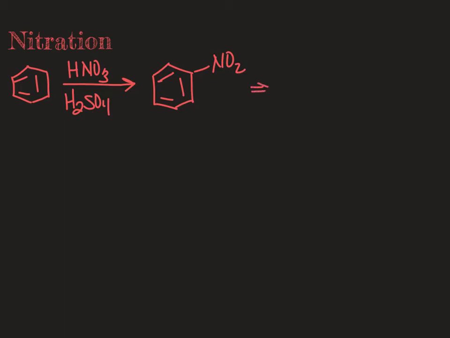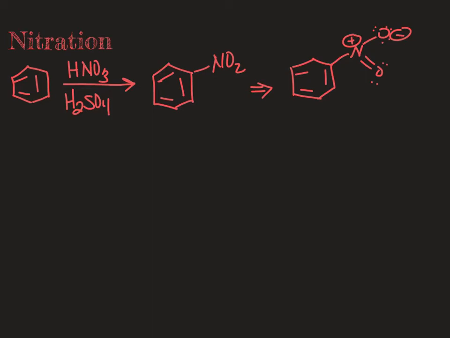Whenever we're doing these, it's good to know what the structure of these groups actually looks like in case it can bring in more resonant structures. The nitro group looks like this, where you have an oxygen with a negative charge, nitrogen has a positive charge, and the other oxygen is neutral. So there's a lot of lone pairs and pi electrons that can be used as part of resonance here. That will be more useful in later sections, but it's good to know what those groups actually look like.